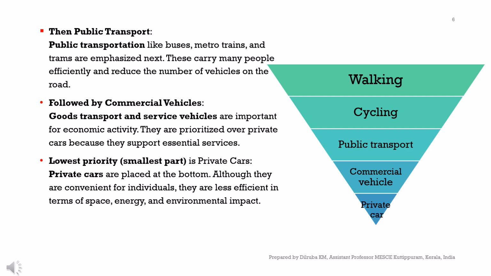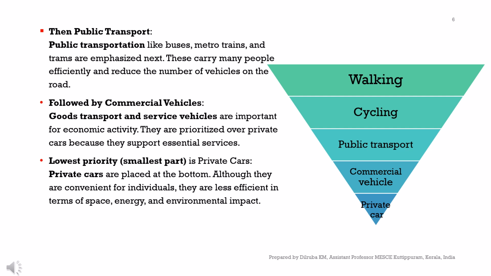These carry many people very efficiently and reduce the number of vehicles on the road, which ultimately reduces pollution and congestion, and also saves us time. So public transportation should be allocated below cycling. Then come the commercial vehicles or service vehicles, which are important for the economy and activity.